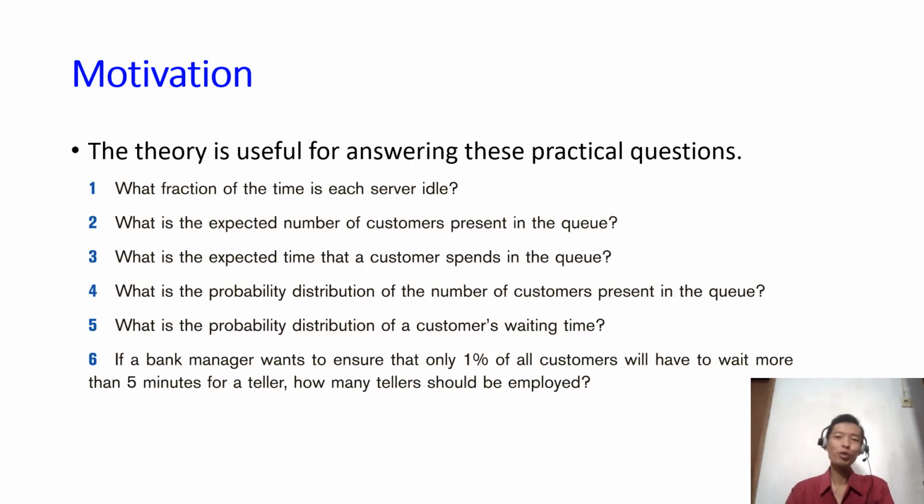Learning queuing theory is useful for us to answer practical questions related to a queuing system. For example, we would like to know what is the expected number of customers present in the queue. Maybe we would also like to know what is the expected time that a customer typically spends in the queue. And suppose we're a bank manager and we would like to ensure that only 1% of all customers will have to wait for 5 minutes or longer. And then we'd like to know how many tellers should be employed. Queuing theory will help us to answer such questions.